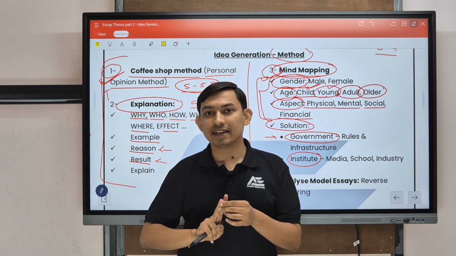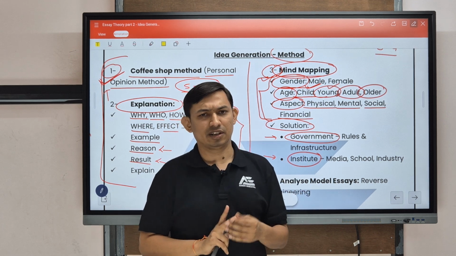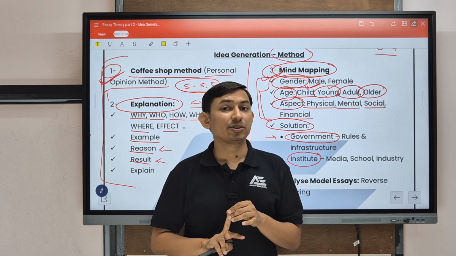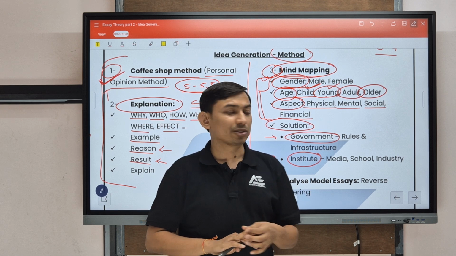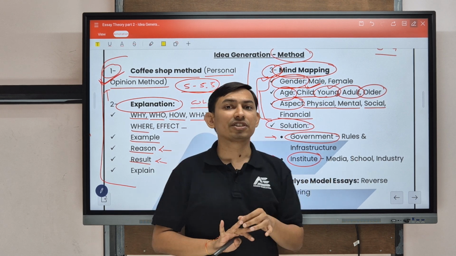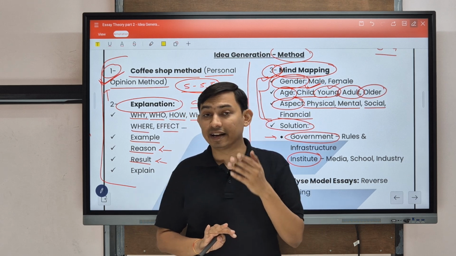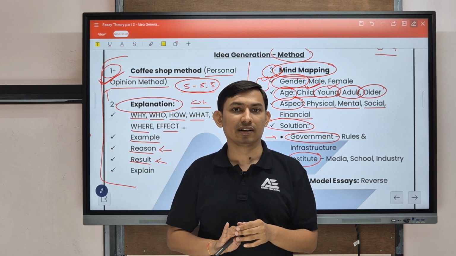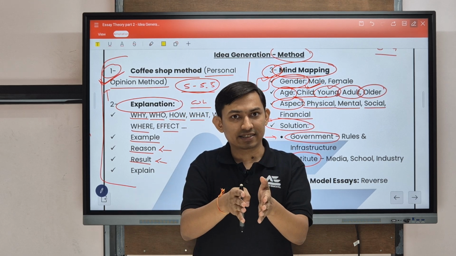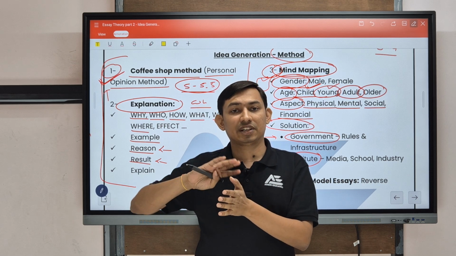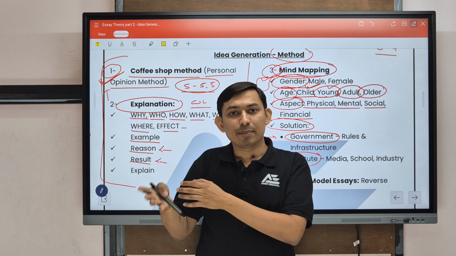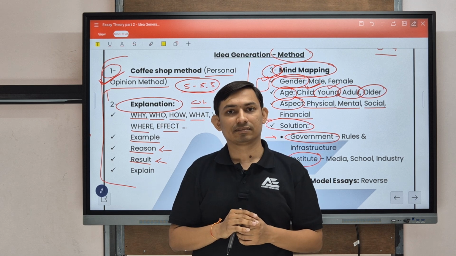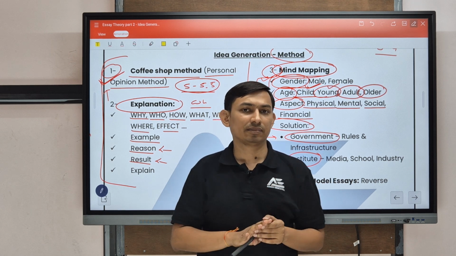Now the second one is related to institutes. Institutes like schools, educational institutes, MNC companies, NGOs, media. So these types of institutes can create awareness, can make people aware. So with the help of awareness, there will be a change of mindset of the people. Then because of behavioral changes, people will follow it and it will lead to a solution.